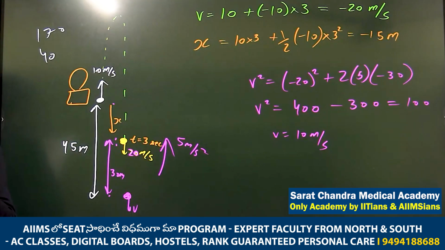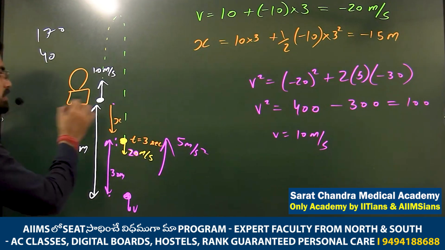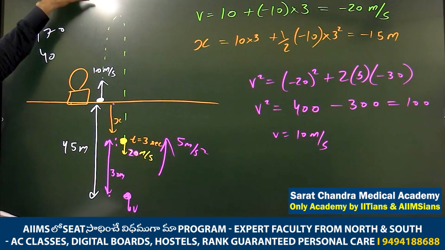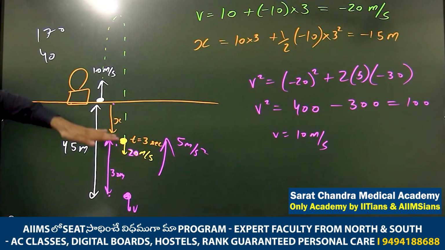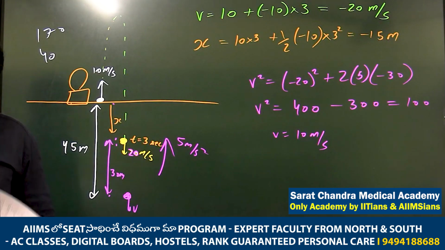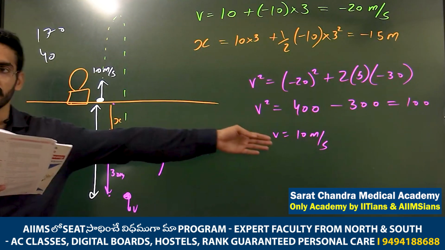How far is the parachutist from the balloon? 45. Got it? From this position where he left him, from there, this balloon is 30 meter above, and this person is, as we saw, 15 meter below. Got it? So 45 is the answer. Now which formula to be applied in this? 74. With what velocity does the parachute hit the ground? As we saw, 10 meter per second.